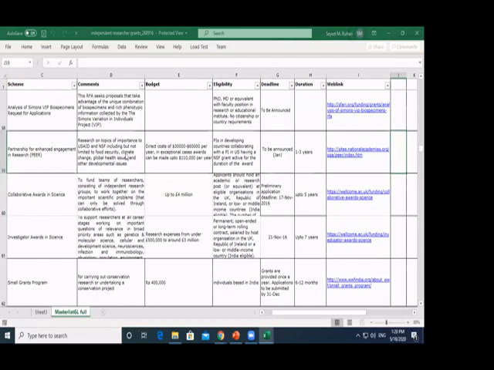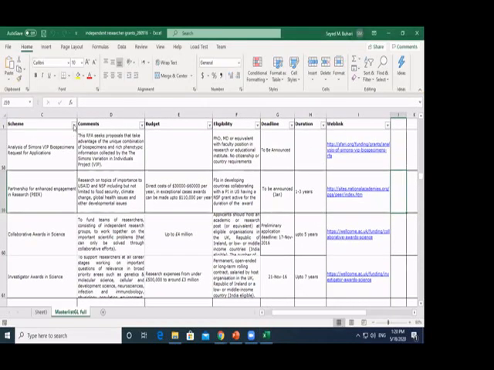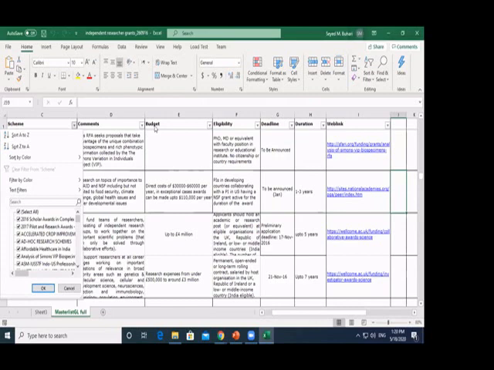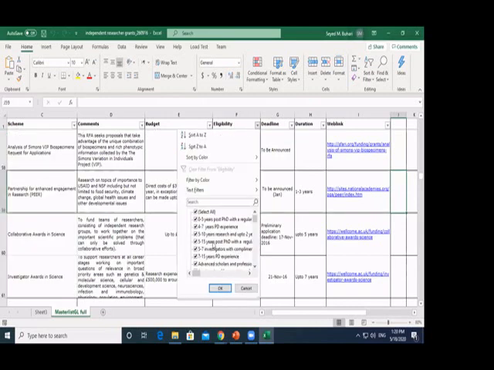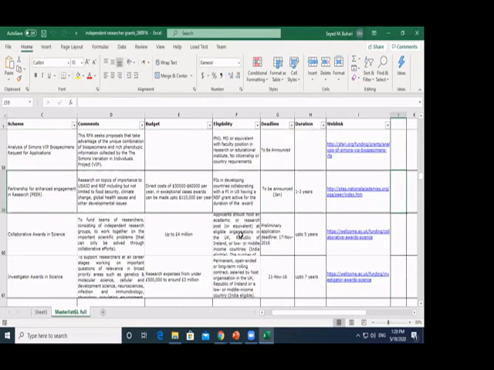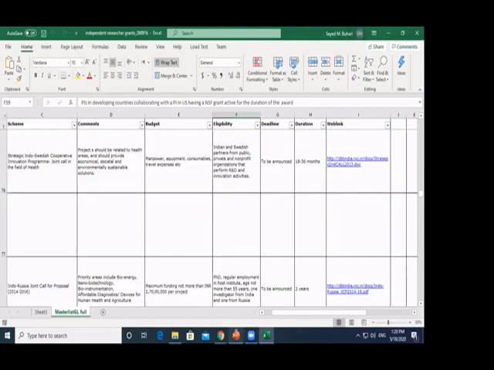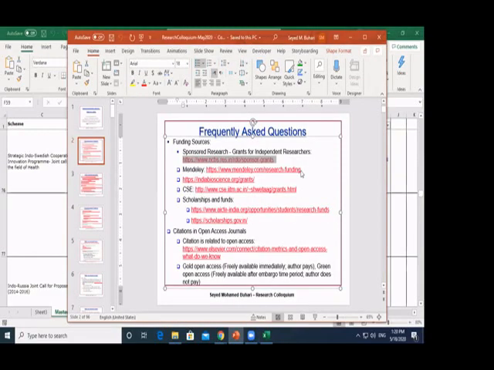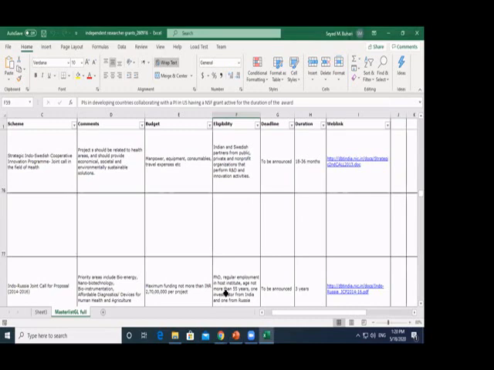The advantage of this Excel file is this: you can go here and choose your eligibility. They have conditions, look, you can choose. You can choose the deadline, the duration, and so on and so forth. This will make your search very easy. Did I answer your important question today? I think this was one of your important questions in the previous session.